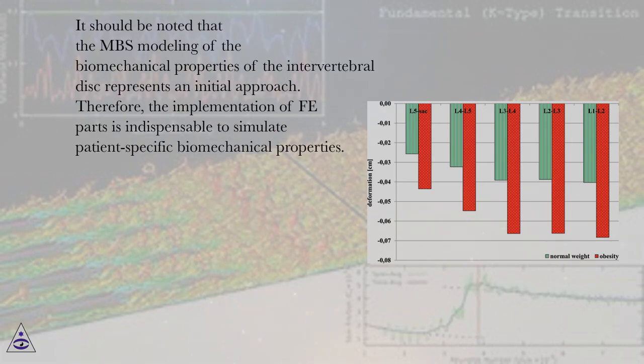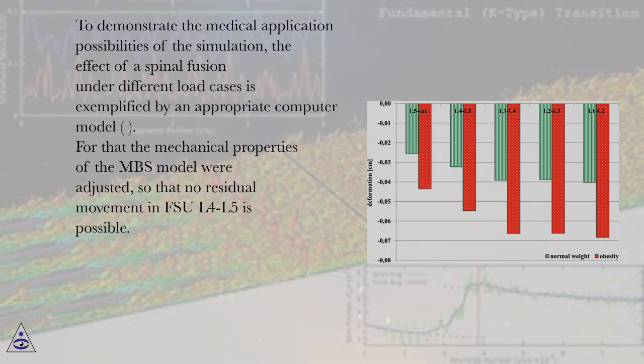It should be noted that the MBS modeling of the biomechanical properties of the intervertebral disc represents an initial approach. Therefore, the implementation of FE parts is indispensable to simulate patient-specific biomechanical properties. To demonstrate the medical application possibilities of the simulation, the effect of a spinal fusion under different load cases is exemplified by an appropriate computer model.